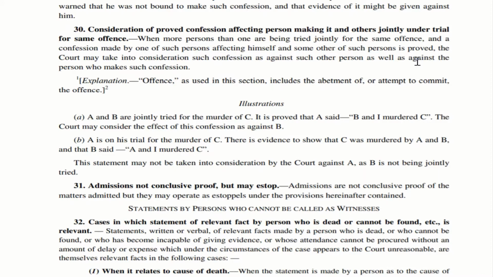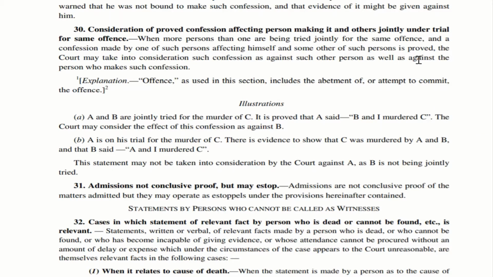So, imagine a scenario. Just try to visualize this concept. There are three people who are being jointly tried for a murder case. The first person is A, the second person is B, and the third person is C. The first person A is saying that he, B and C joined hands together and murdered D. So a question would come whether this confession can be used against B and C. The answer is simply yes.